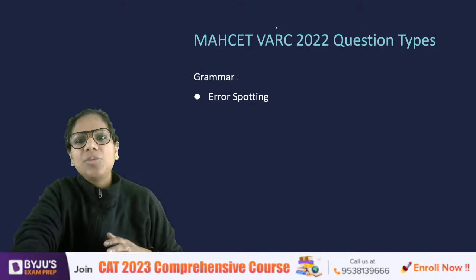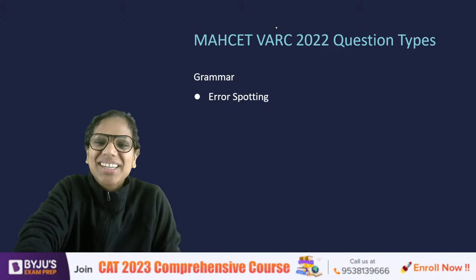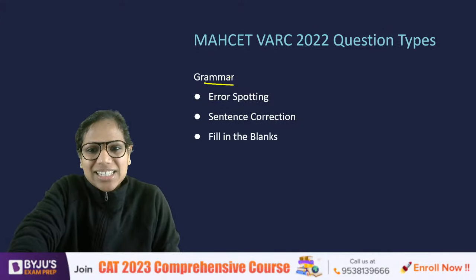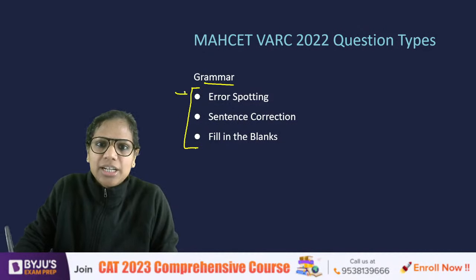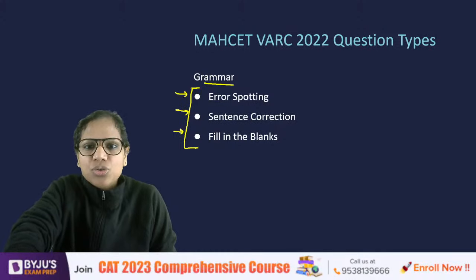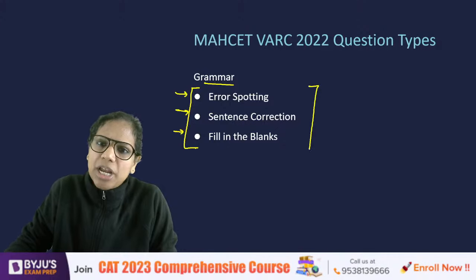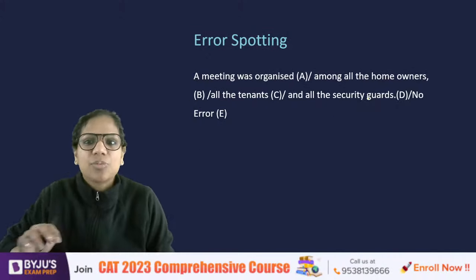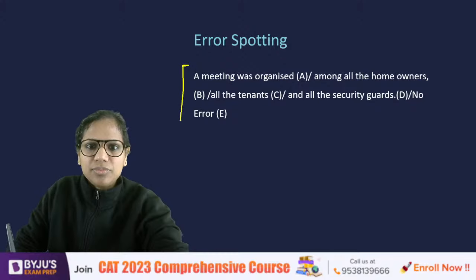Now, what is being asked in grammar? Sorry, the animations are a bit haywire here. Okay, so grammar is the title and these are the question types. Error spotting, sentence correction, fill in the blanks. Usually I see these question types in grammar, and last year we saw these question types in grammar in MHCT. Okay, so let's see what kind of questions come on this. And I'm sure, again, if you've practiced for any non-CAT exam, you must have practiced these questions already. But still, let's see some questions. Yes. Spot an error. Spot an error.